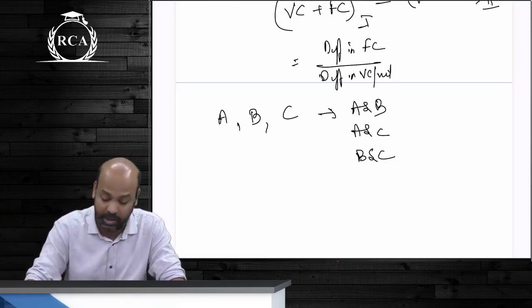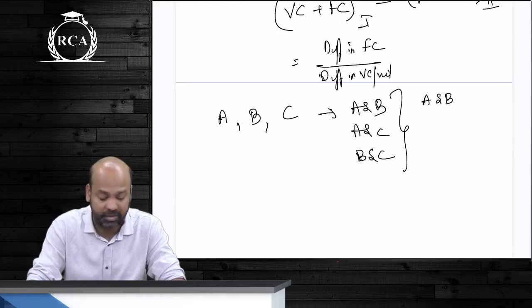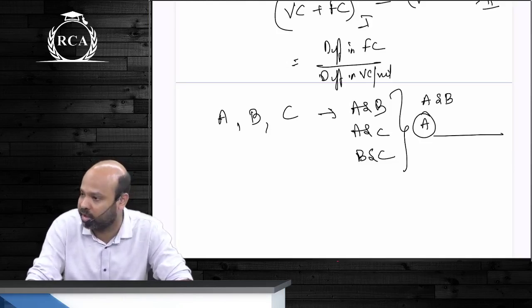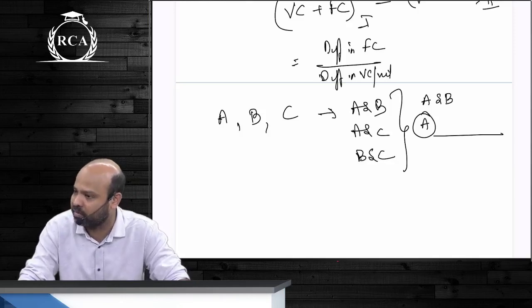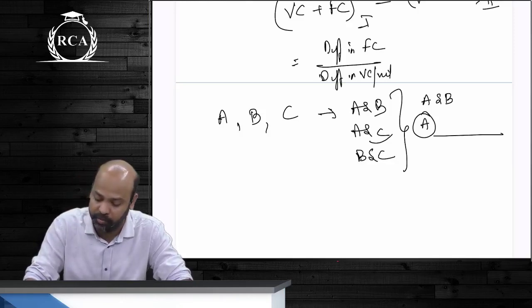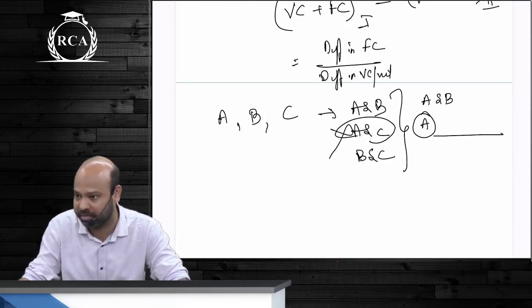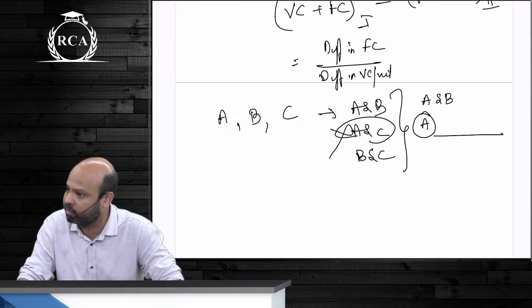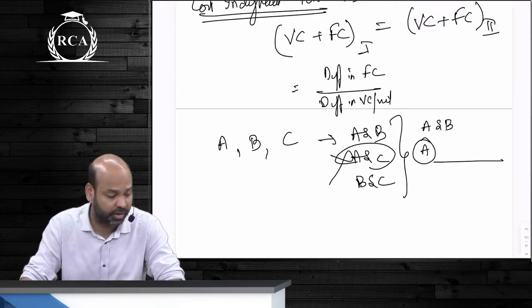Say for example, among the three alternatives here, A and B has the least indifference point. And less than that indifference point, you prefer A. More than that, you're supposed to ignore A. So the only two alternatives that are left are B and C. So the indifference point between A and C will become irrelevant. It will not be relevant for the purpose of your decision making. Alright, this was about cost indifference point.